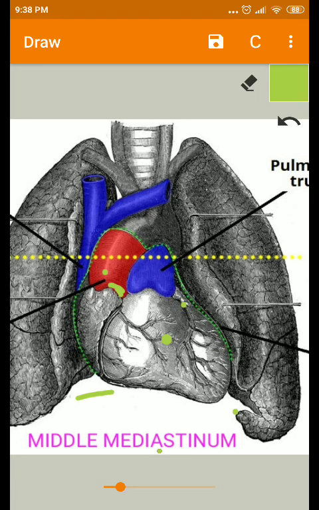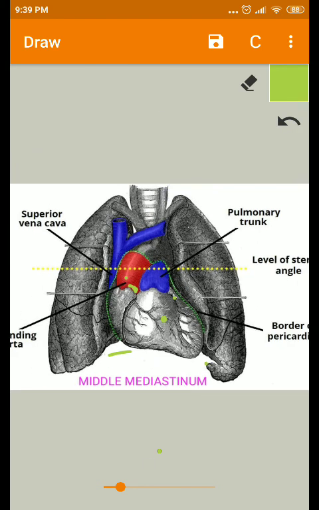At this level, this one is the trachea. Actually the trachea is bifurcating. If you remove this heart, you can see this bifurcation of the trachea and the right and left principal bronchi. So these are the contents of the middle mediastinum. This is about the middle mediastinum.